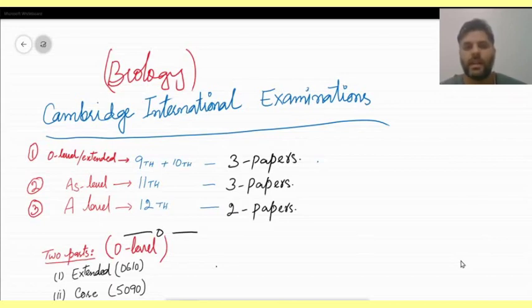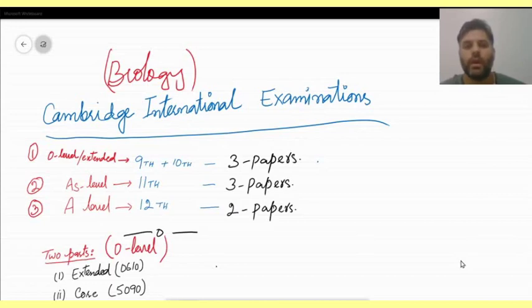And the AS level exam is the 11th class exam. You have to qualify this exam by passing three papers. The A level exam is the class 12 exam, and to qualify this exam you have to pass two papers. Now we will discuss them one by one.